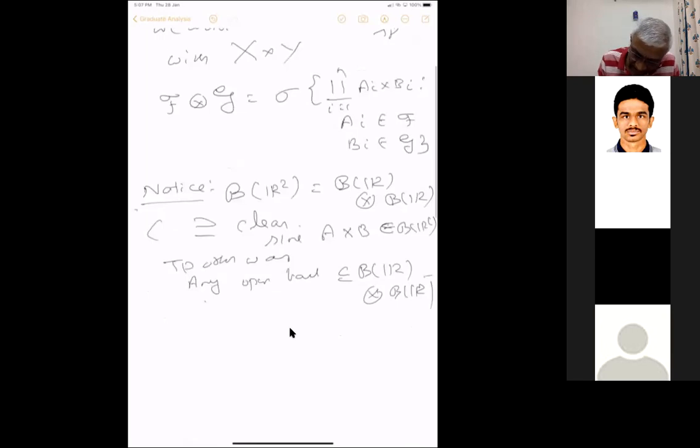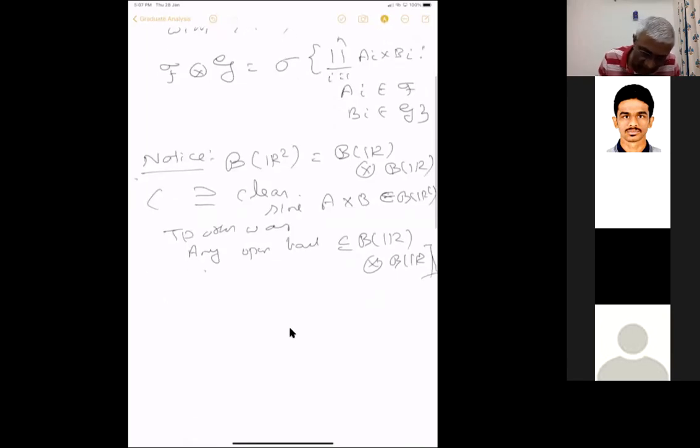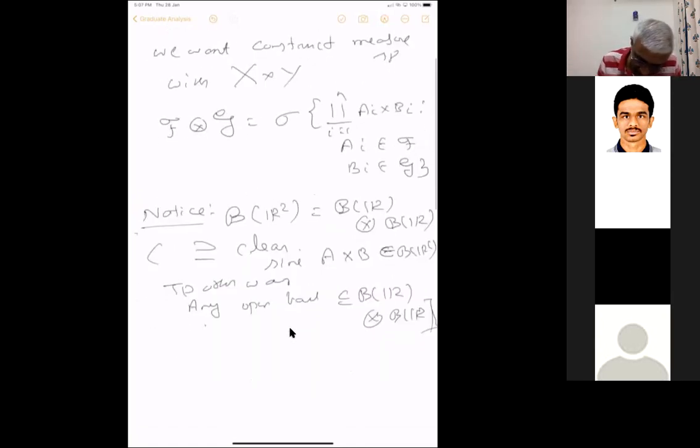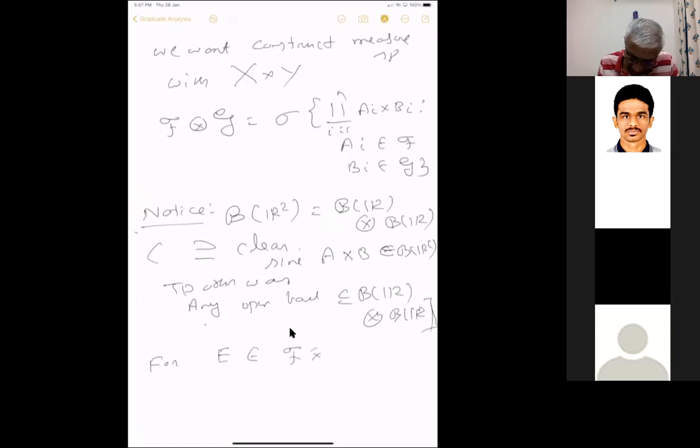So this is just clear. If you want, you just argue it out, and so we have proved it. So we constructed the product sigma algebra. Then we proved the following. I'm just recalling what we have done. Then for any E in this sigma algebra, which we have defined through the sigma algebra generated by the disjoint union of rectangles.